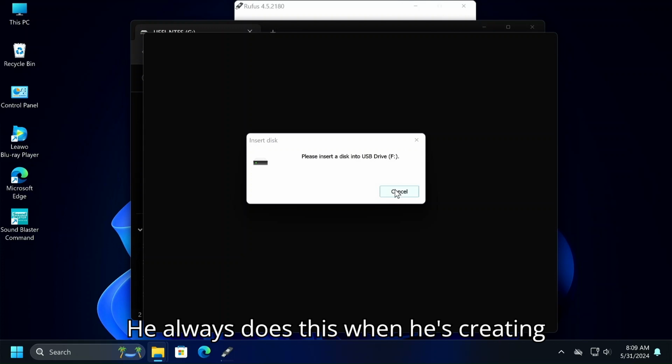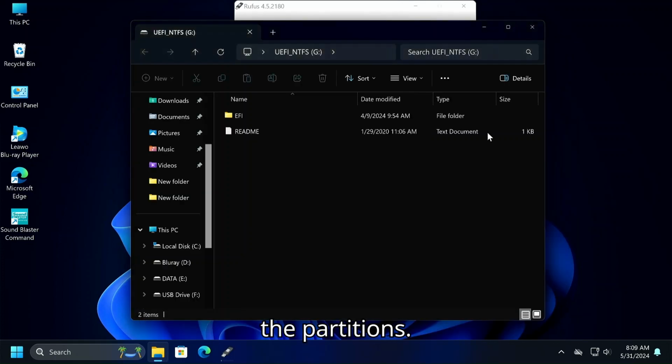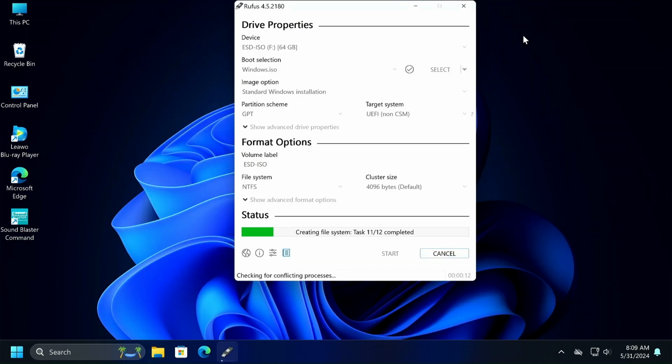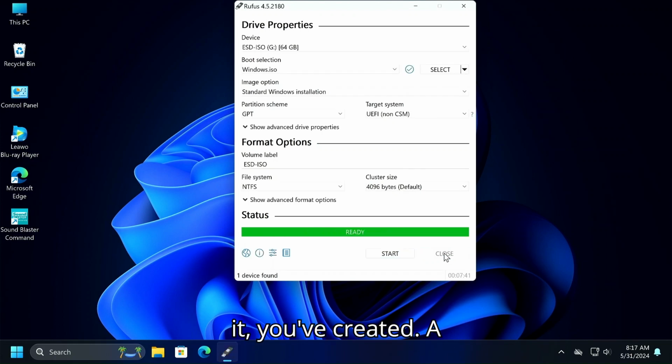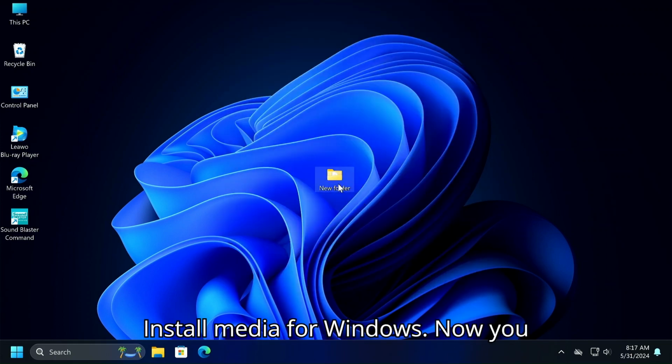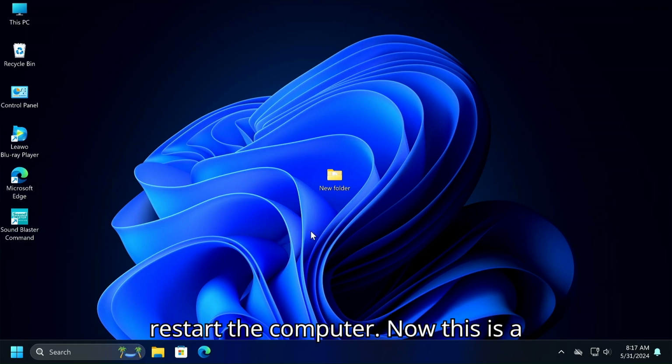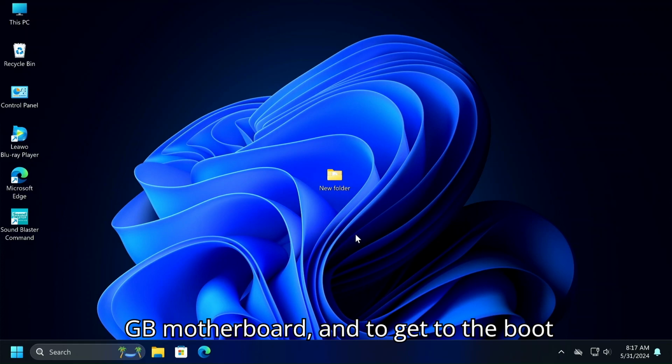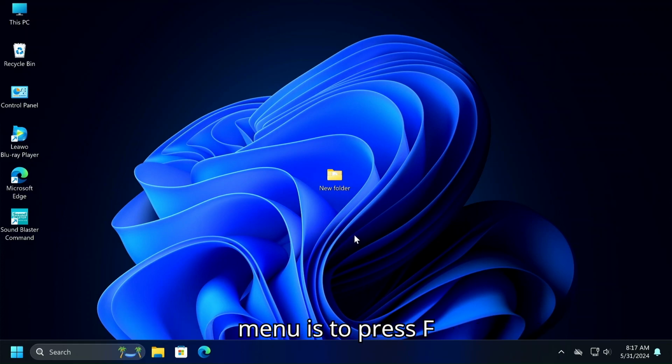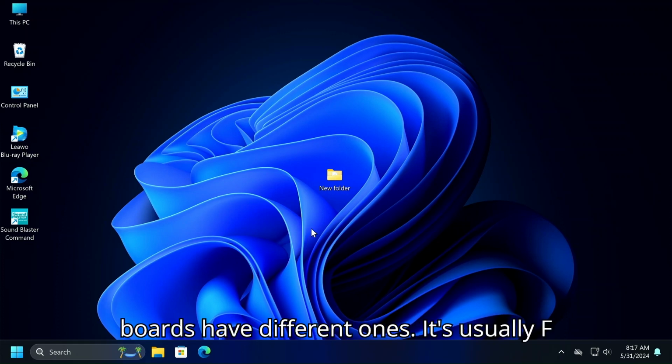It always does this when it's creating the partitions. You've created the install media for Windows. Now you restart the computer. Now this is a Gigabyte motherboard, and to get to the boot menu is to press F12. But different boards have different ones.